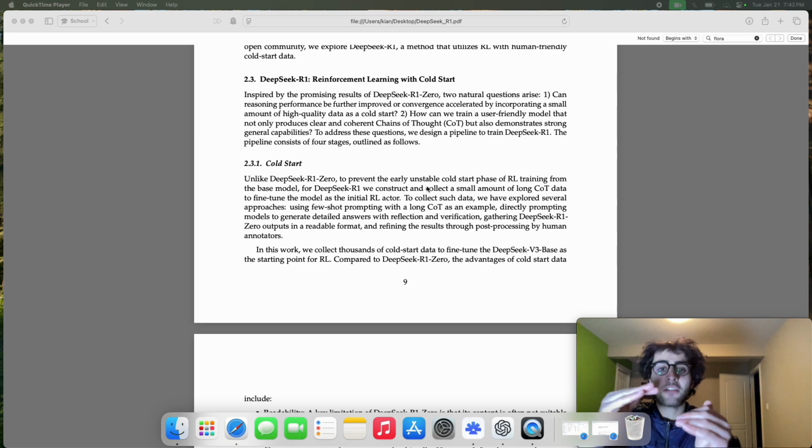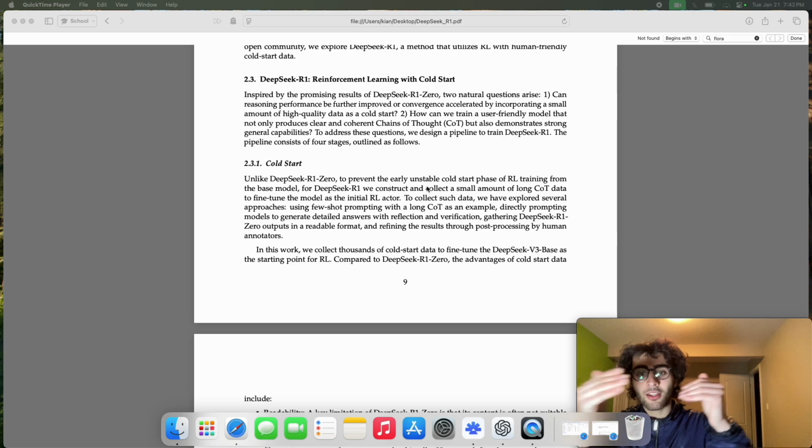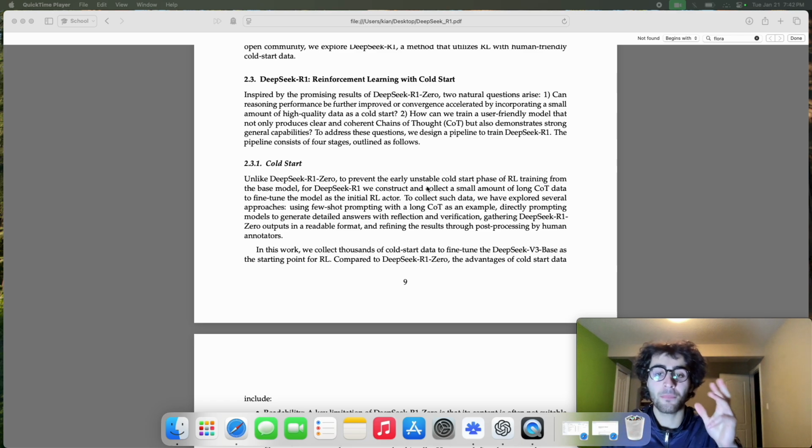Once the reinforcement learning converges in our second stage, we create new supervised fine-tuning data through rejection sampling. I'll explain what rejection sampling is on the checkpoint of the second stage. And then we combine this with supervised data from DeepSeek V3 to retrain the base model.